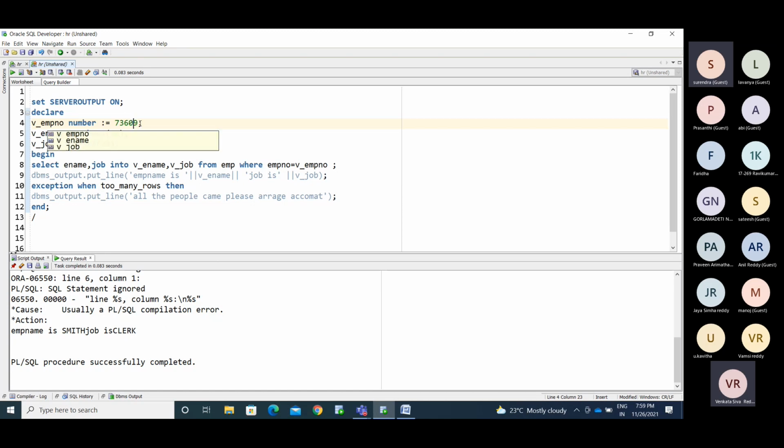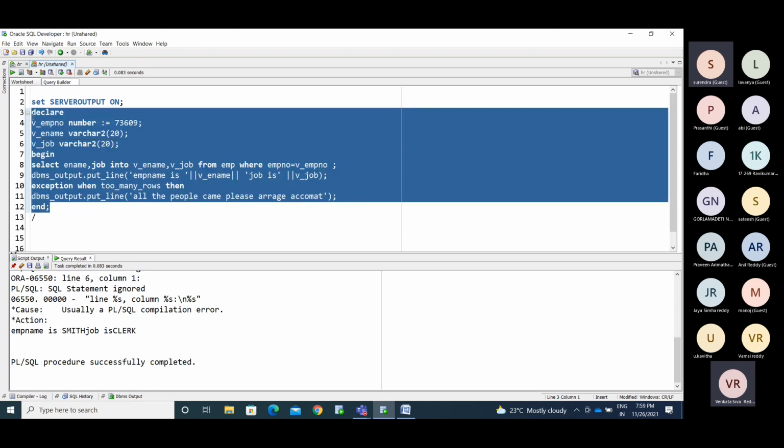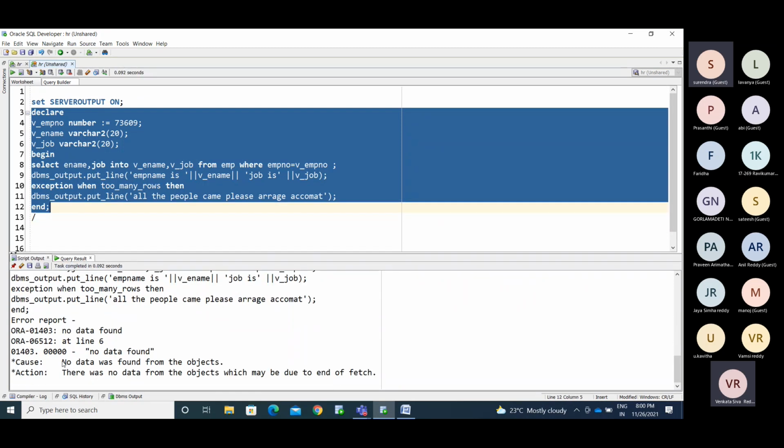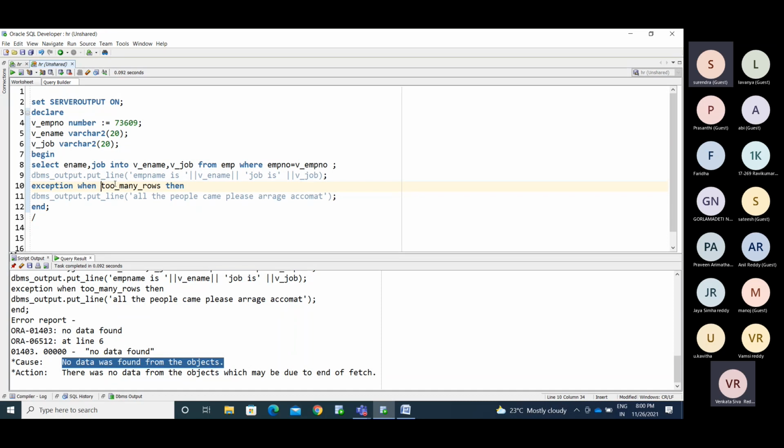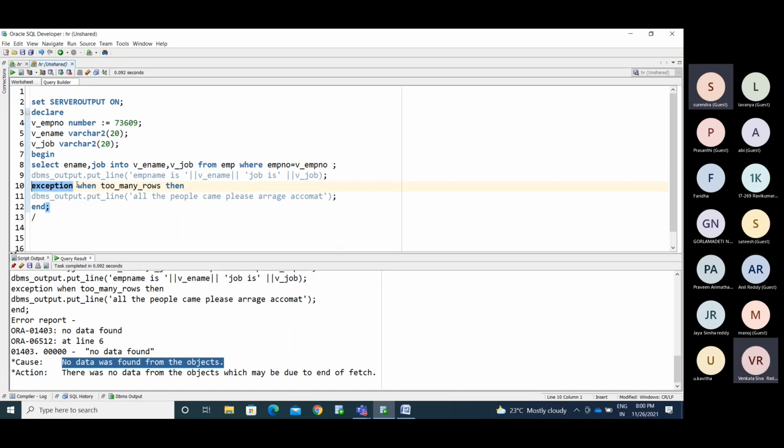Now I'm using an employee number 73609 and trying to retrieve this employee's information. If the employee value you search is not present in the employee table, you will get the error. See here, no data found from the object. You handled only the too many values error, but you can handle another error as well: no data found.